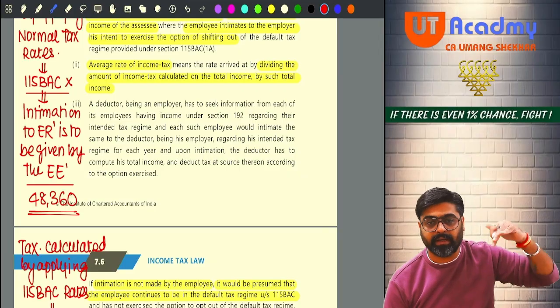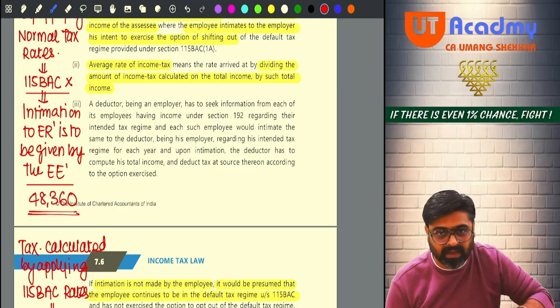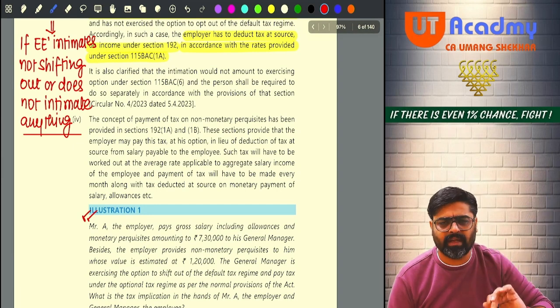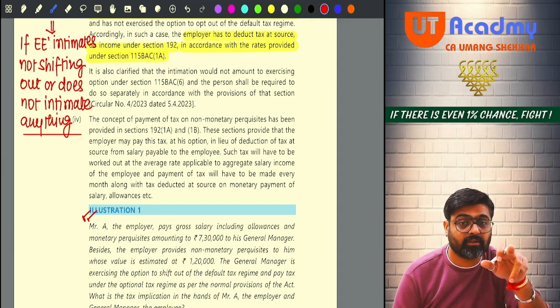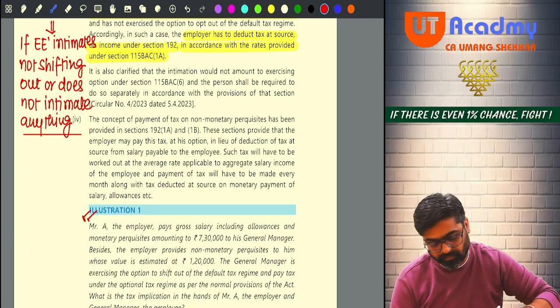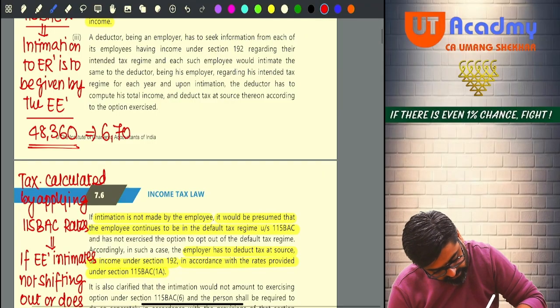Now, if he would have intimated me, sir, I will follow 115BAC, or he has not given me any intimation, then I would have to apply the 115BAC rates. So let's apply 115BAC rate. But wait, now 115BAC rates will not be applied on 670. 7,20,000 I am giving him. Hello, this is calculated on how much amount? 6,70,000. Yes or no, sir?